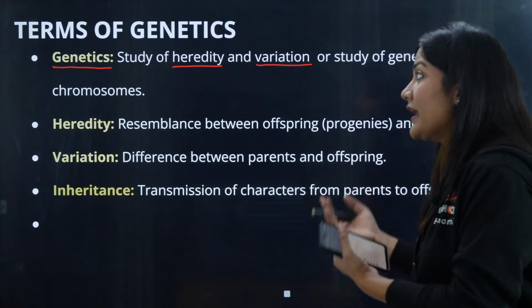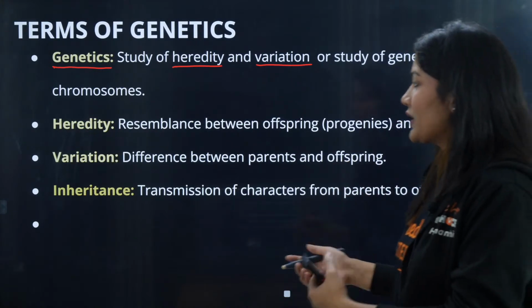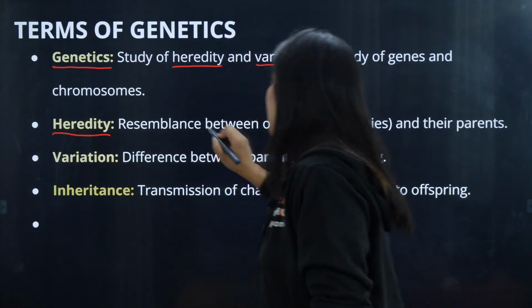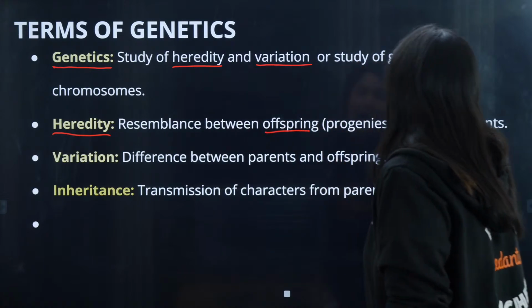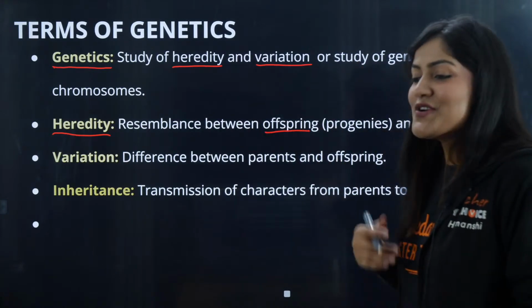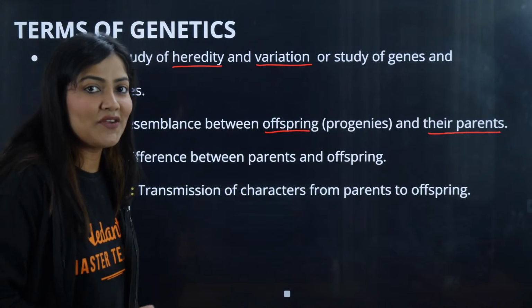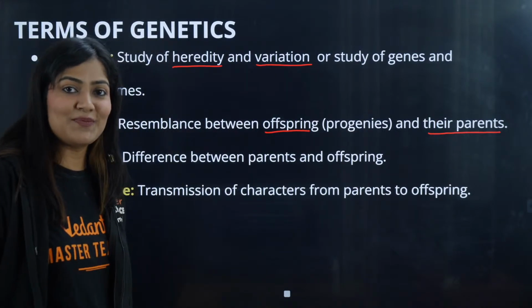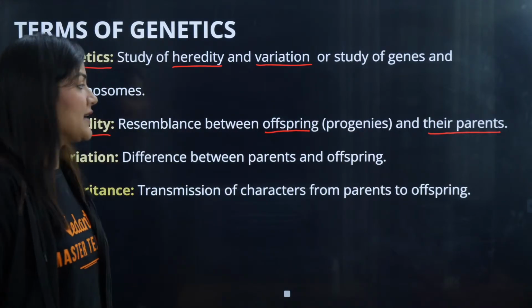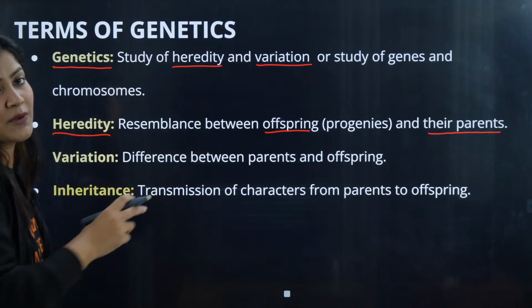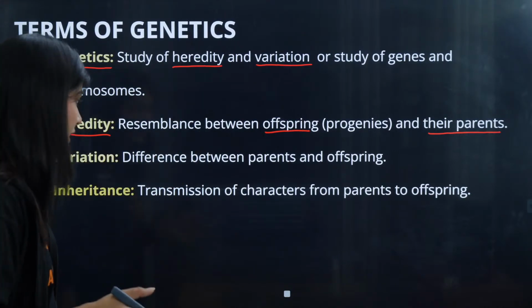So what is heredity? First of all, we have to understand what is heredity. Heredity is the resemblance between the offspring and their parent. How similar I am to my mother, how similar I am to my parent, how similar you are to your siblings, right? This is known as heredity. So resemblance between the offspring and the parent is heredity.